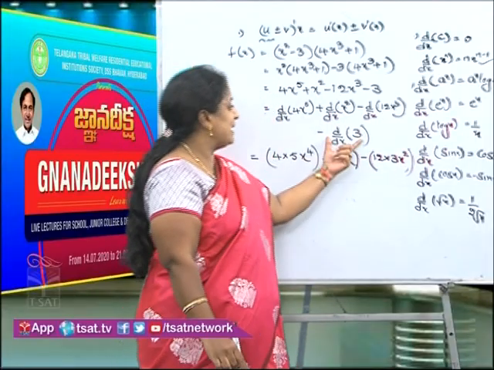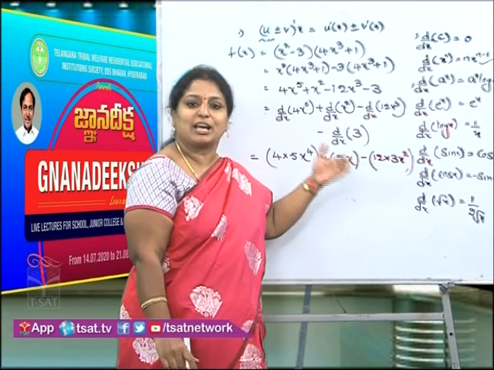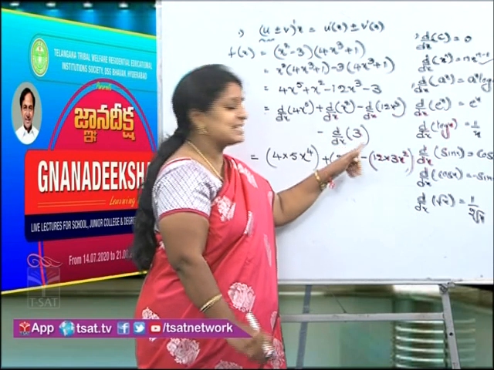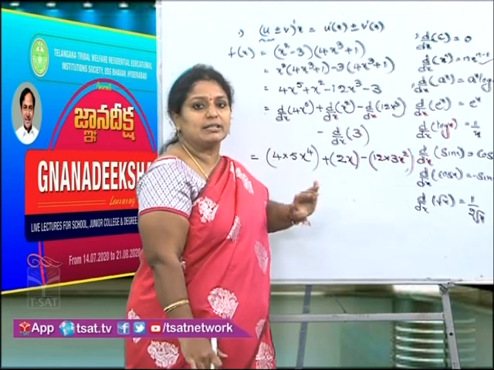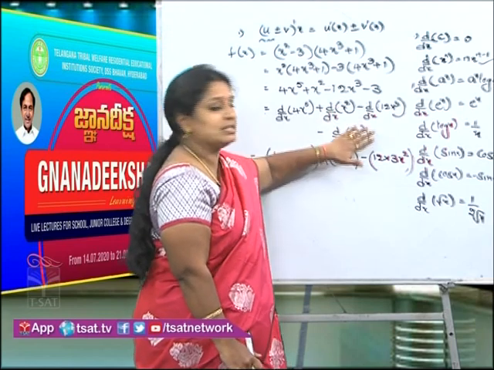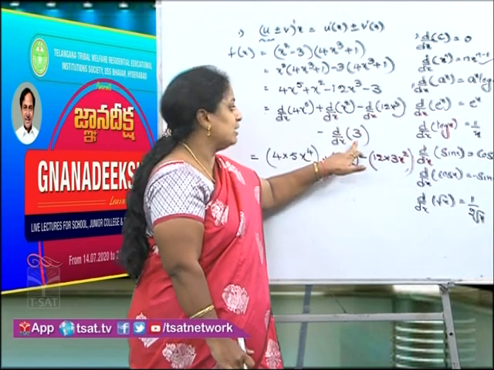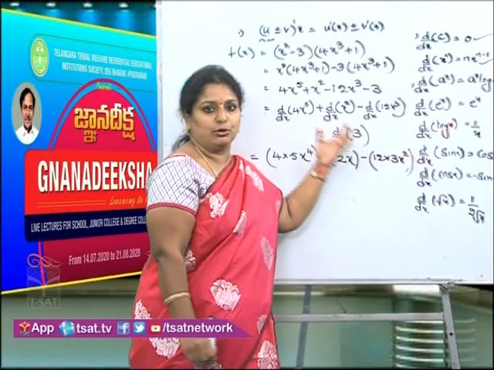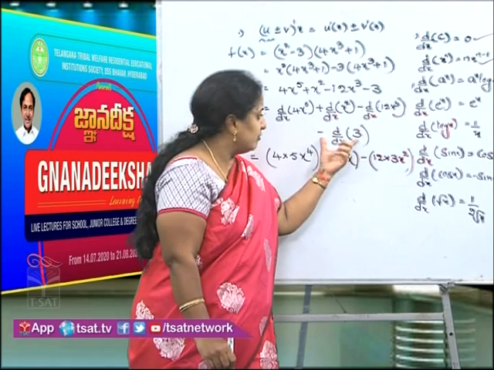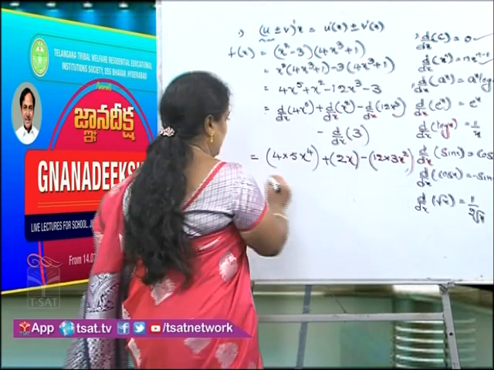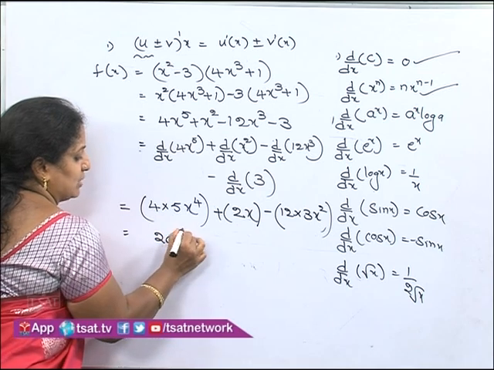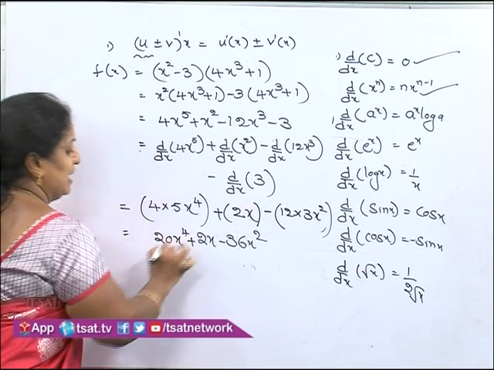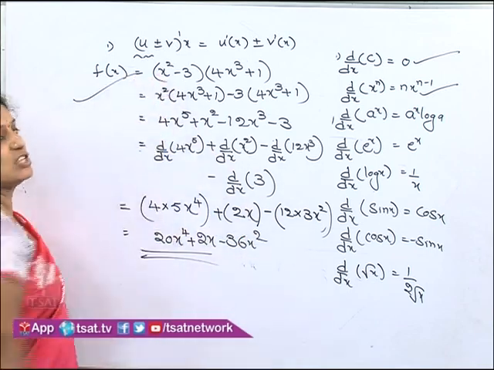Now, children, d by dx of 3. Like in the previous problem I said, you will get confused, where a constant is there, the answer is 0. If you see here, 3 is a completely independent term. It is not related to any variable. Completely it is a constant. So, in this case, the derivative of a constant is 0. No need to write the 0 separately. So, d by dx of 3 will become 0. Now, 4 5s are 20 x to the power of 4 plus 2x minus 36 x square. So, this is the derivative of our function f of x.